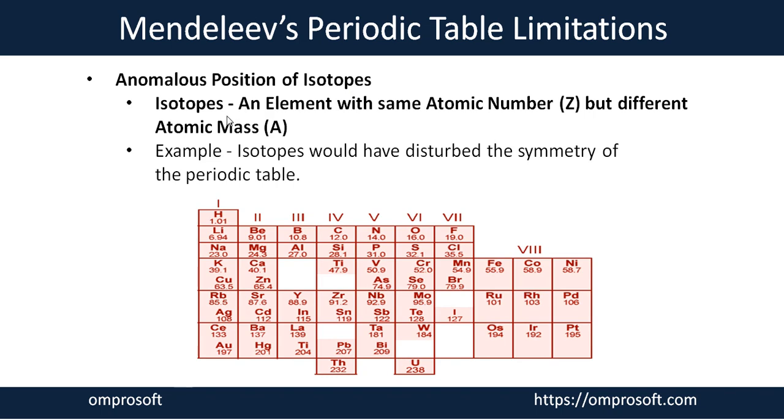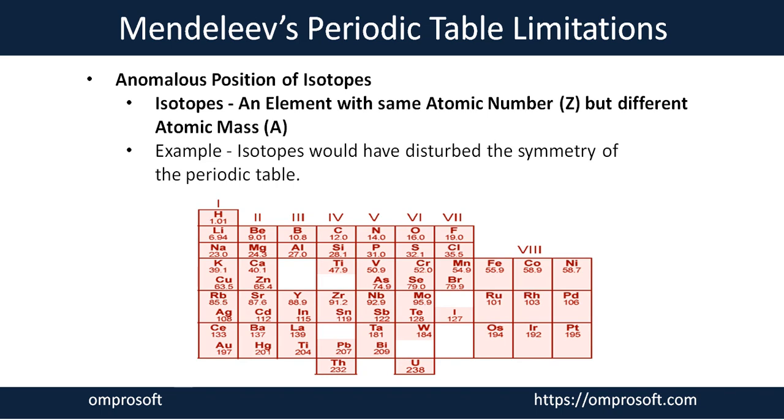What are isotopes? Elements with the same atomic number but different atomic mass are considered isotopes of each other. For example, consider carbon. In the atmosphere, carbon has three isotopes: carbon 12, carbon 13, carbon 14.